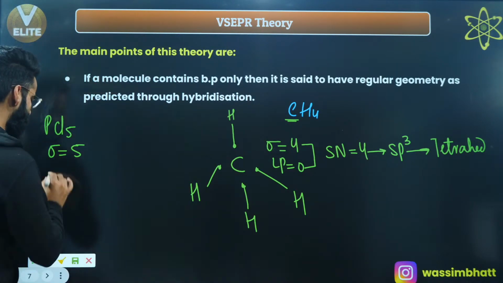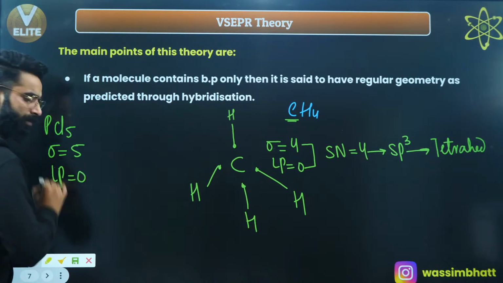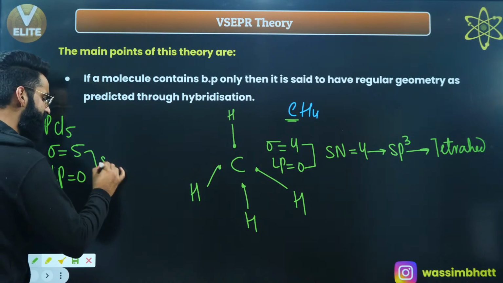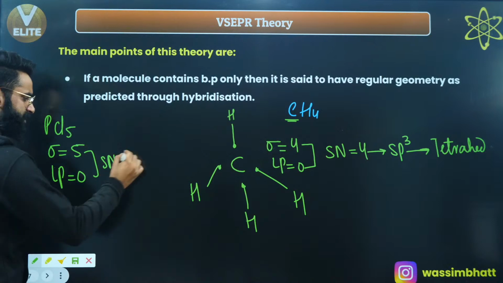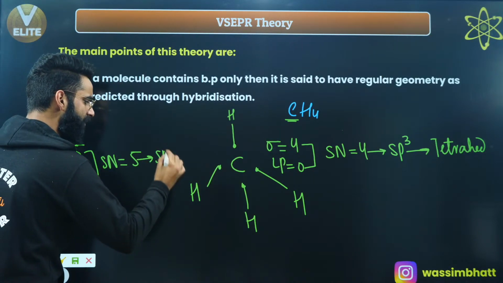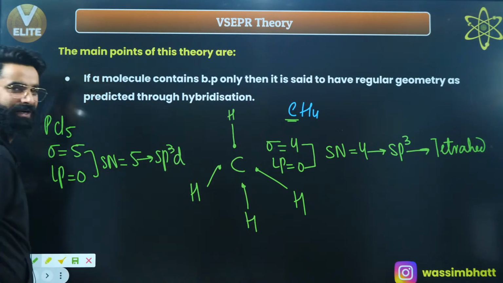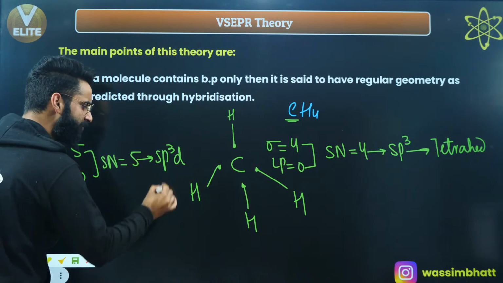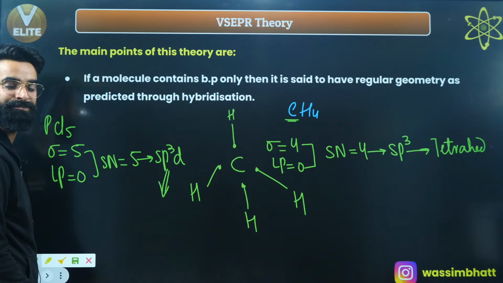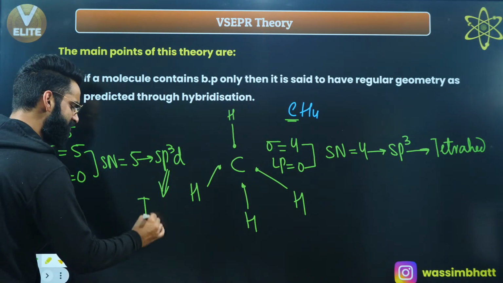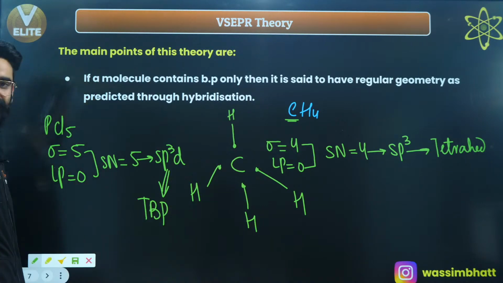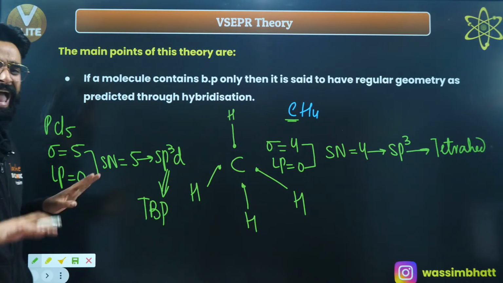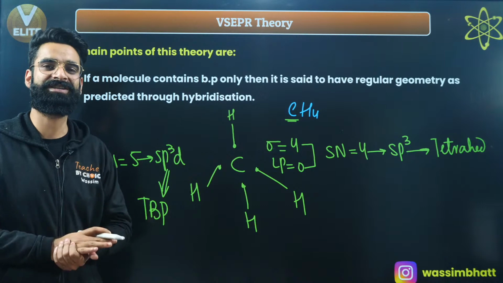So is there any lone pair on phosphorus? There is no lone pair on phosphorus. So the steric number, sigma plus lone pair, is 5. What is going to be the hybridization of this molecule? sp3d. In case of sp3d hybridization, what is the expected geometry? You know it, it is trigonal bipyramidal. Is phosphorus having any kind of lone pair? No, phosphorus does not have any kind of lone pair.